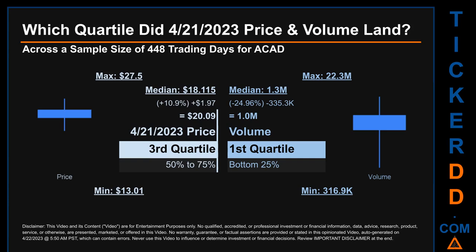Quartiles tell us about the spread of a data set by breaking that data set into quarters, just like how the median breaks the set into half. Descriptively, ACAD has a median price of $18.115. Therefore, April 21, 2023 price was higher from that middle marker by 10.9%. The day's volume of 1 million was less than the median by 24.96%.